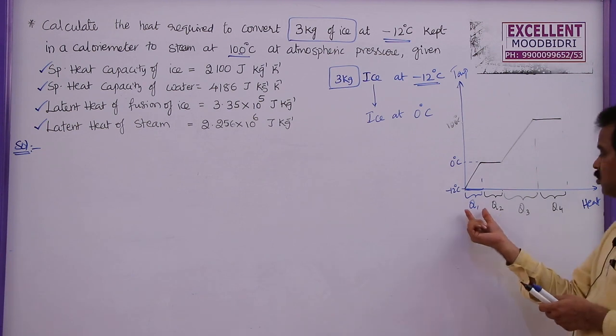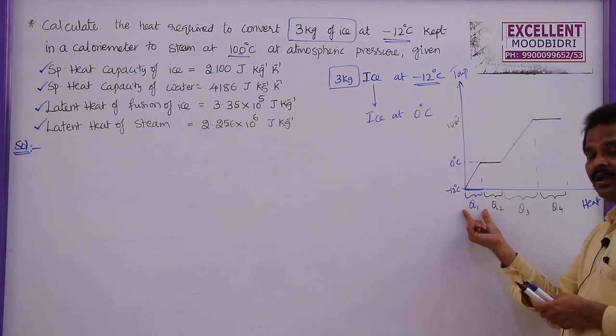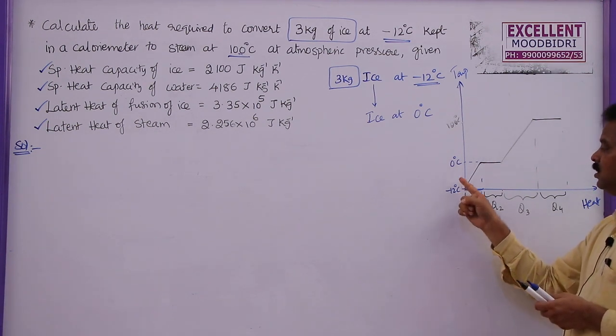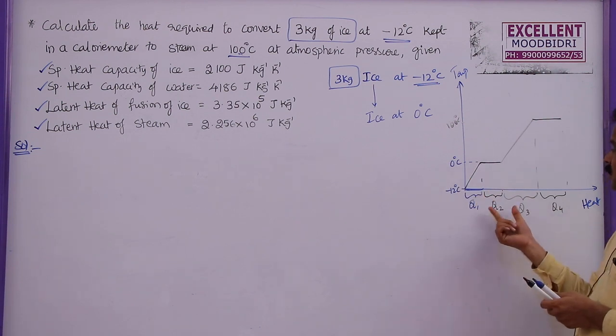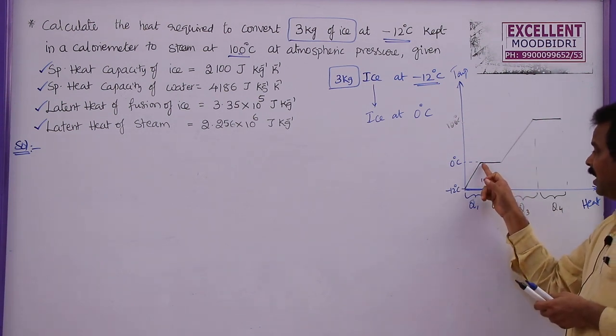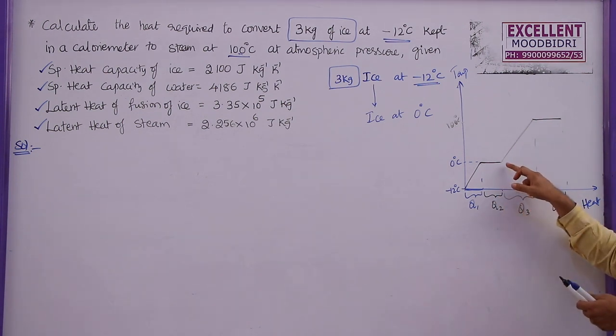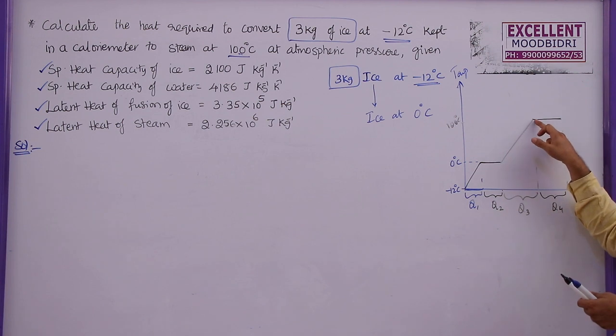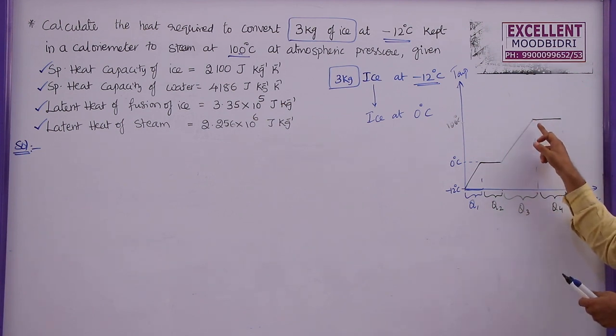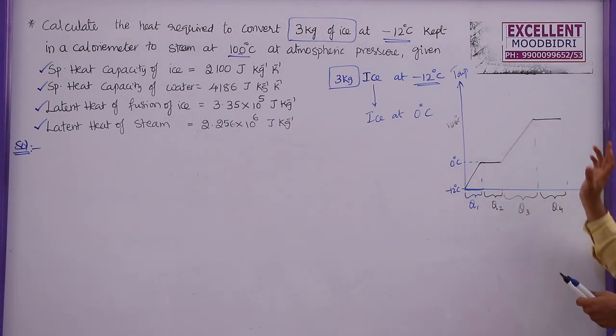But you should know what each is. Q1 is the heat required to increase the temperature from minus 12 degrees to 0 degrees, Q2 is the heat required to convert ice into water at constant temperature, Q3 is the heat required to increase the temperature of water from 0 to 100, and Q4 is the heat required to convert the water into steam.